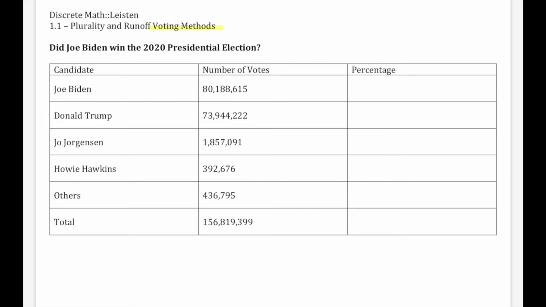Now, this is the way that U.S. elections work here in our country and a lot of places around the world. We're going to be looking at a variety of different ways of counting votes, different ways of manipulating votes, different ways of declaring a winner. I'm going to take a look at 2 different examples starting off.